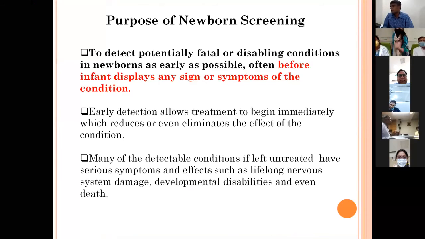The purpose of the newborn screening test is to screen infants early in life, like after 2 or 3 days of life, before any symptoms develop, so that we can detect some genetic and biochemical disorders which can lead to metabolic disorders in the baby. They can be detected early and treatment can start as soon as possible, because many of these disorders, if left untreated, lead to lifelong problems with the nervous system and developmental disabilities.